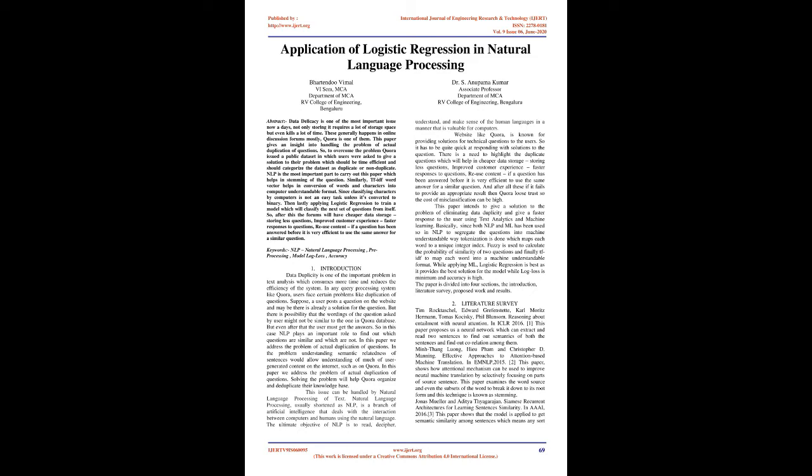So, to overcome the problem, Quora issued a public dataset in which users were asked to give a solution to their problem which should be time efficient and should categorize the dataset as duplicate or non-duplicate. NLP is the most important part of carrying out this paper, which helps in stemming of the question. Similarly, the Tf-idf word vector helps in conversion of words and characters into a computer understandable format, since classifying characters by computers is not an easy task unless it's converted to binary. Lastly, logistic regression is applied to train a model which will classify the next set of questions by itself.